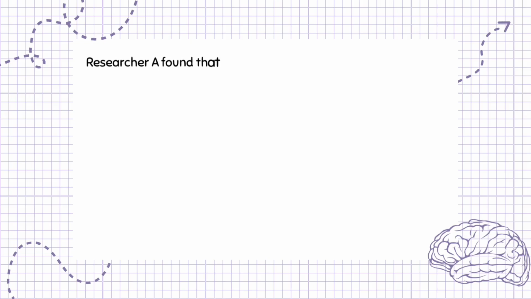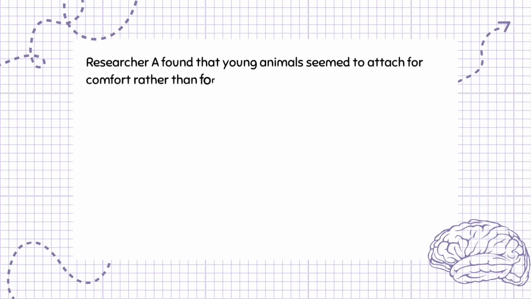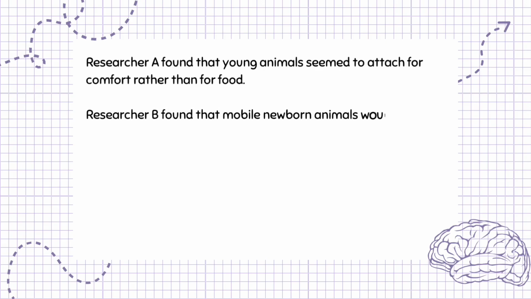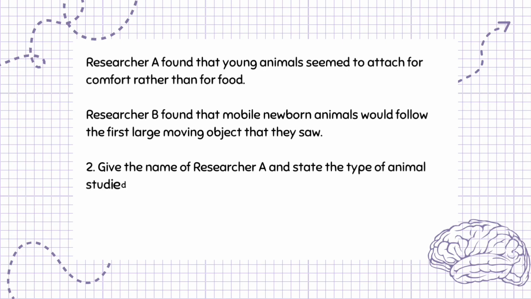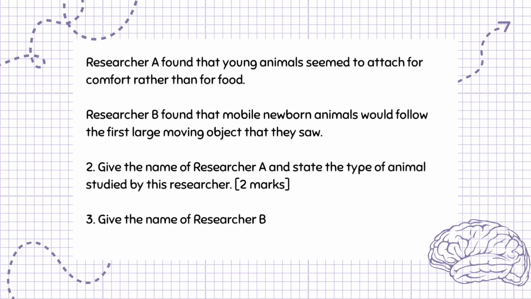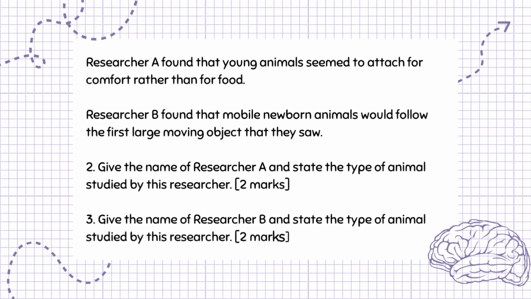Researcher A found that young animals seemed to attach for comfort rather than for food. Researcher B found that mobile newborn animals would follow the first large moving object that they saw. Question 2. Give the name of researcher A and state the type of animal studied by this researcher. 2 marks. Question 3. Give the name of researcher B and state the type of animal studied by this researcher. 2 marks.